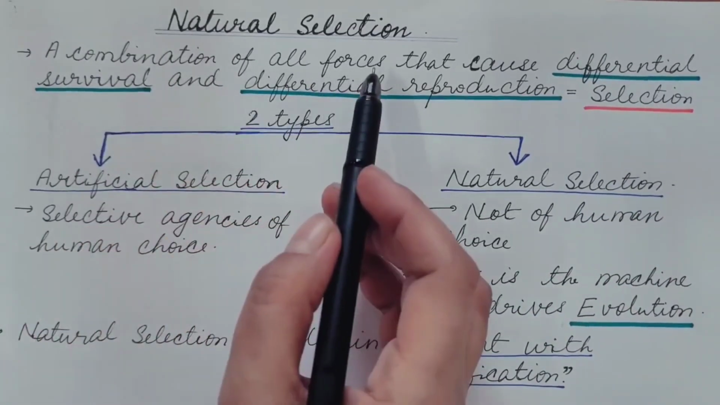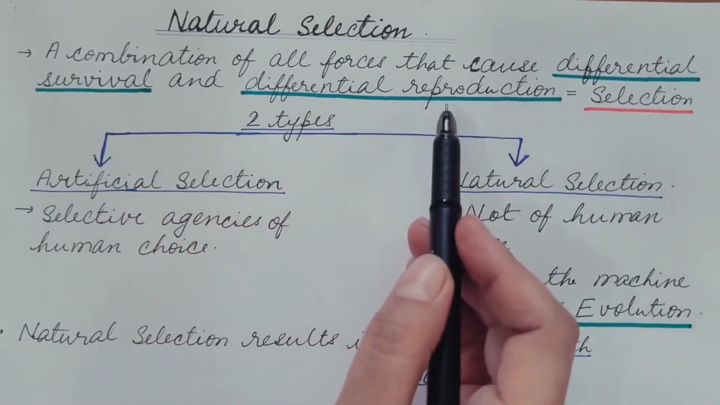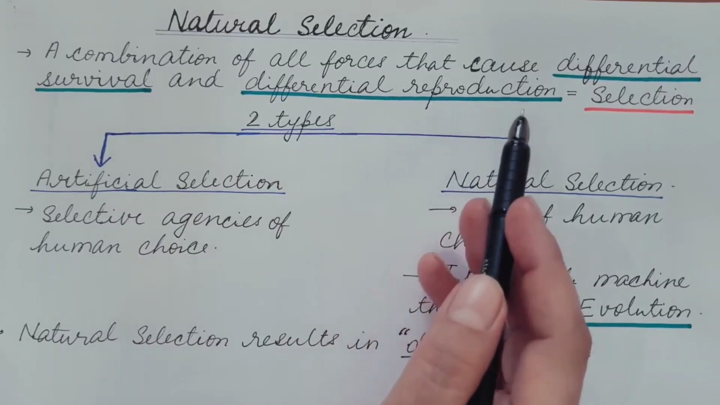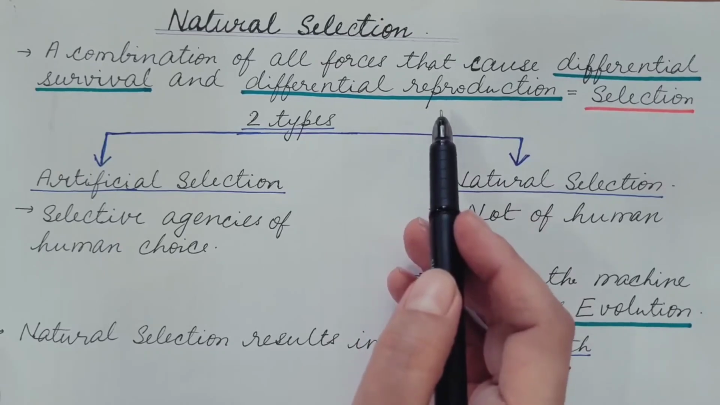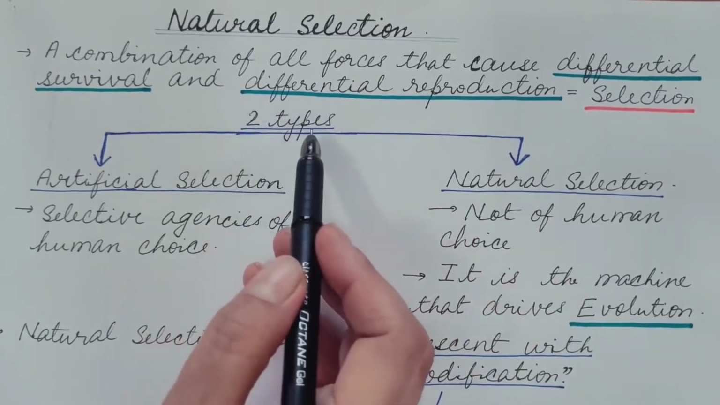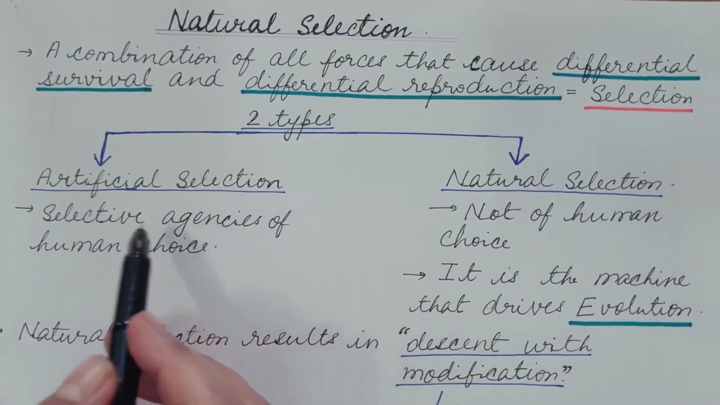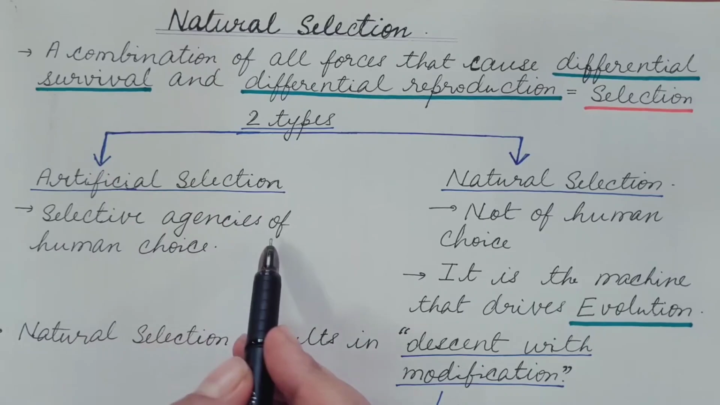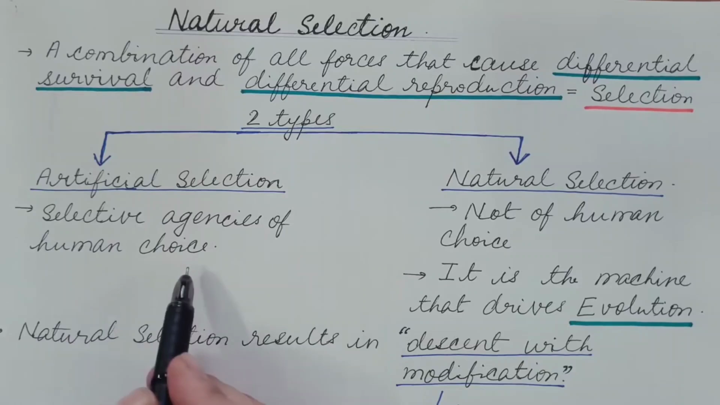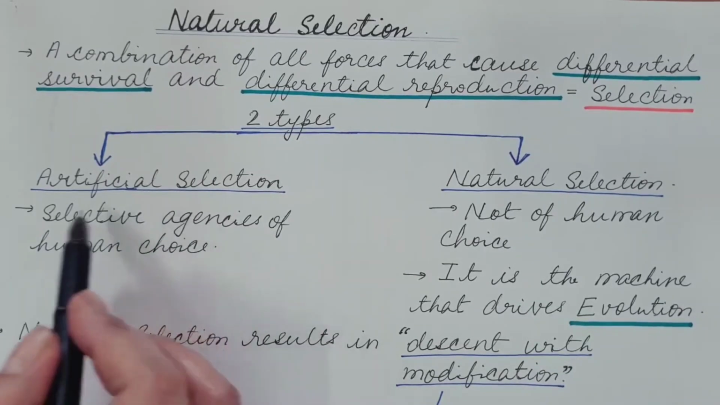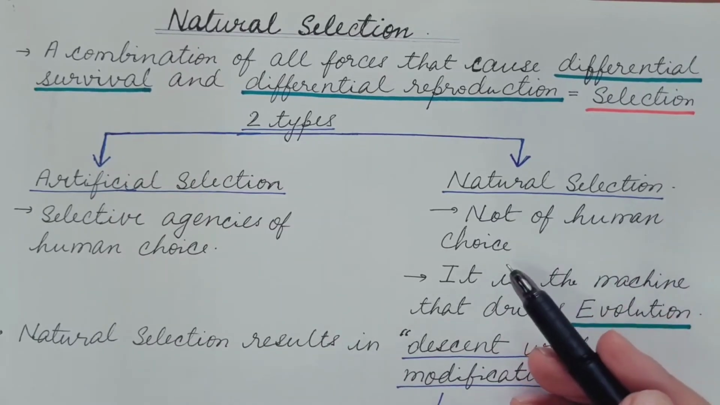It is a combination of all forces that cause differential survival and differential reproduction among genetic variants, or among the individuals that are genetically different. It is of two types, artificial selection and natural selection. In artificial selection, the selective agencies or the factors of selection are not by chance or by nature, but are of human choice. In natural selection, these selective agencies are not of human choice, but are natural.